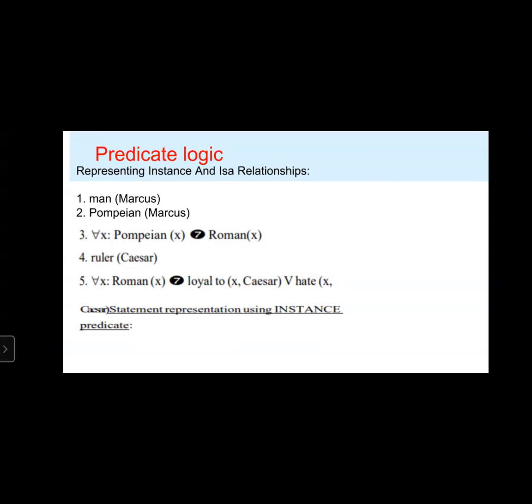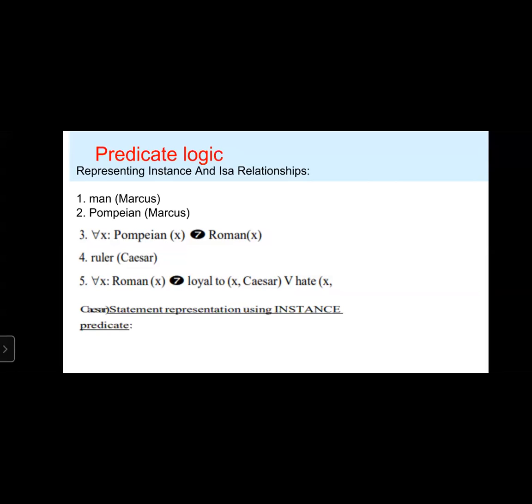Man of Marcus. Pompeian of Marcus. For all x, Roman of x implies loyal to of x comma Caesar or hate of x comma Caesar.